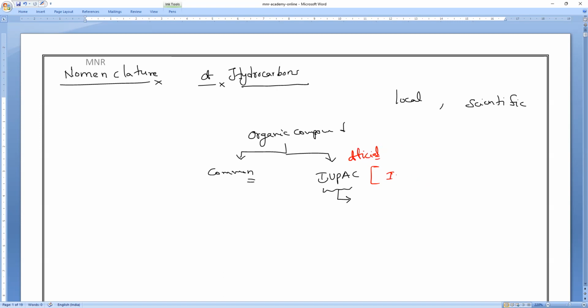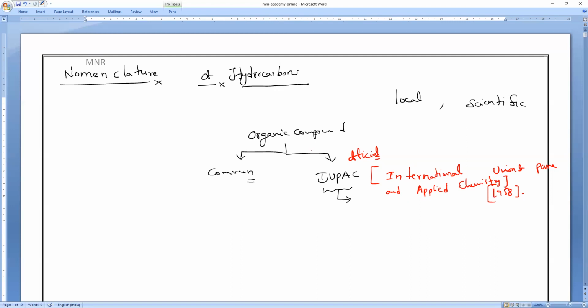IUPAC is the organization which was established in 1958. International Union of Pure and Applied Chemistry is the full form of IUPAC.